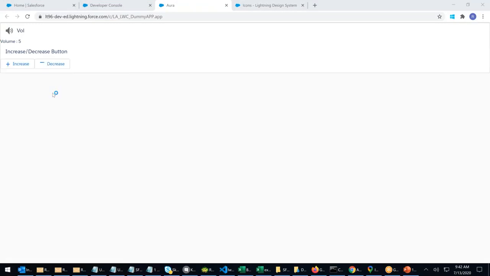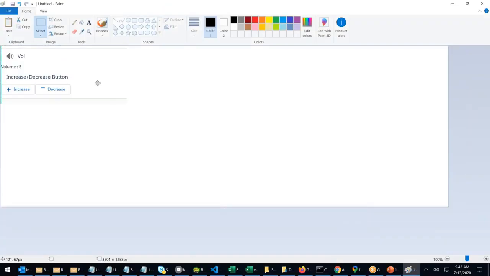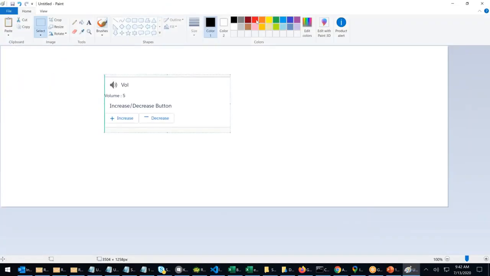Now let me explain everything with the help of a diagram. This whole piece is a child. Whichever I've highlighted now, this is a child.